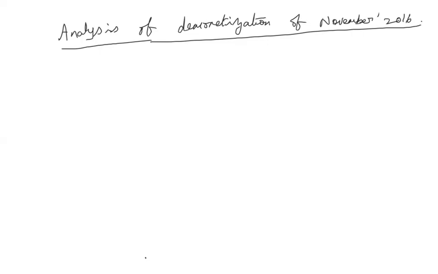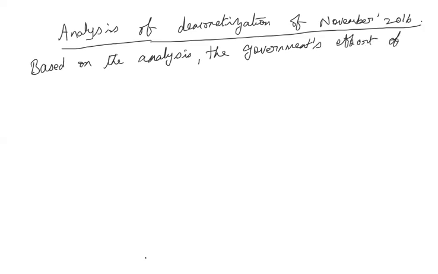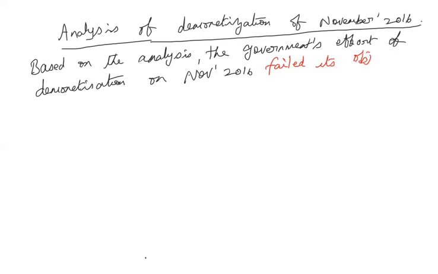Based on the analysis, the government's effort of demonetization in November 2016 actually failed its objective of flushing out the black money from the system.